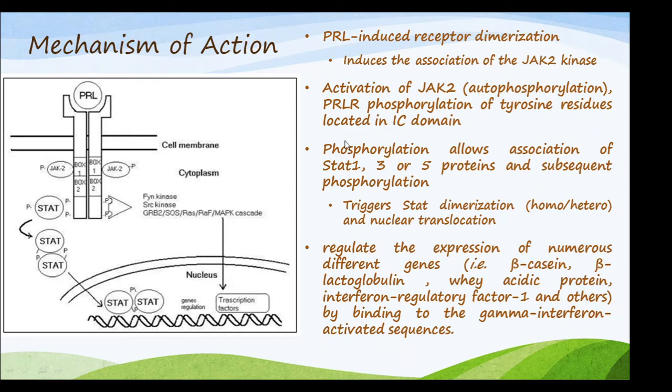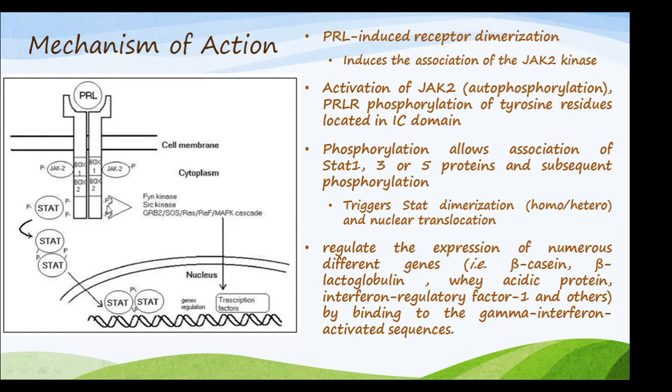So these proteins are phosphorylated, and the whole signaling pathway is activated, and as a result STAT dimerization is triggered. This is where you can see the STAT dimerization and nuclear translocation. That is, a dimeric STAT will translocate into the nucleus, and this regulates the expression of numerous genes. Example: beta casein, beta lactoglobulin, whey acidic protein. All these sequences have their gene expression regulated.